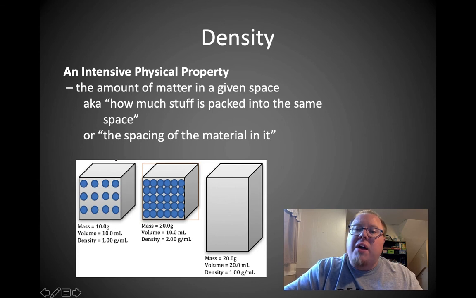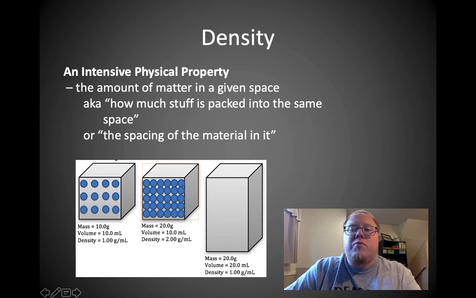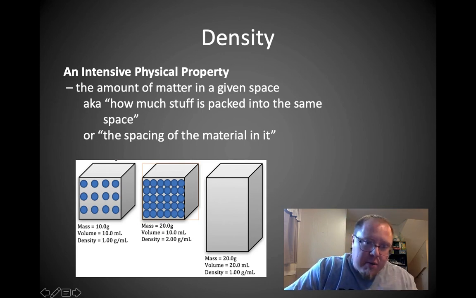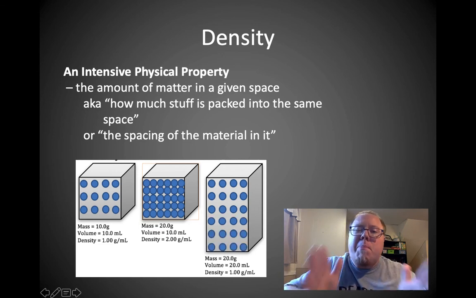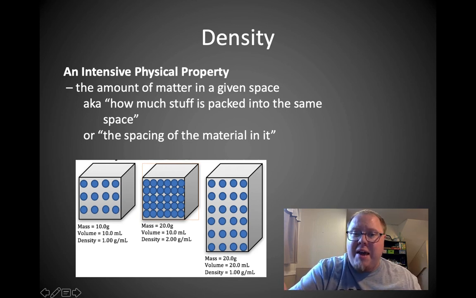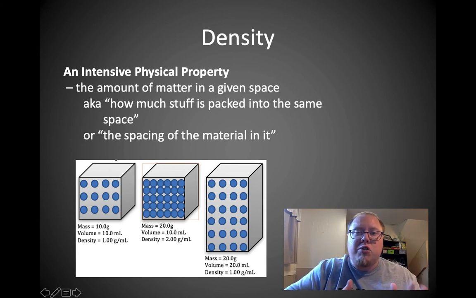This third object here actually has more volume, but also has more mass. Okay, so there's more space, but there's also more particles. So if I were to draw those, I have twice the mass as the first one and twice the volume as the first one. So I have essentially the exact same spacing as the first one, even though I have twice the material. It takes up twice the space, but the spacing is the same, so the density is the same. Density for the first and the third object is identical, but the middle object, that's a different density, so it's probably a different material.